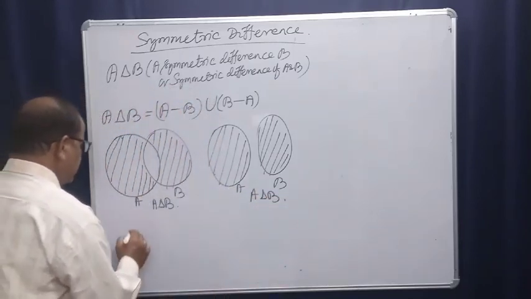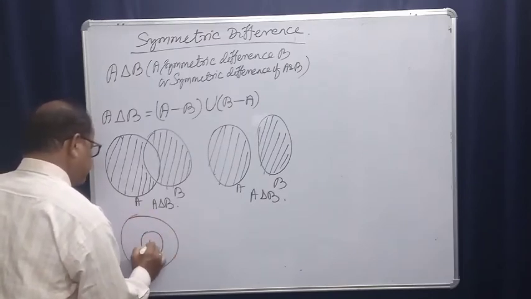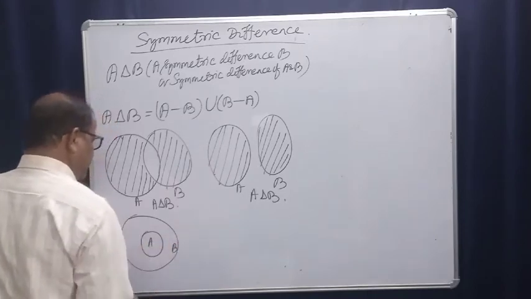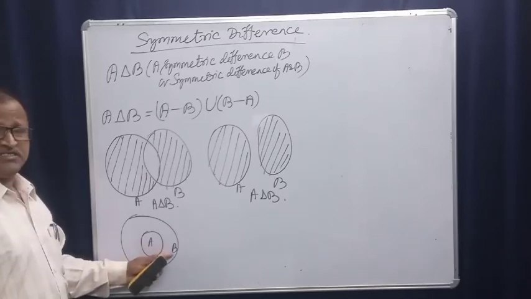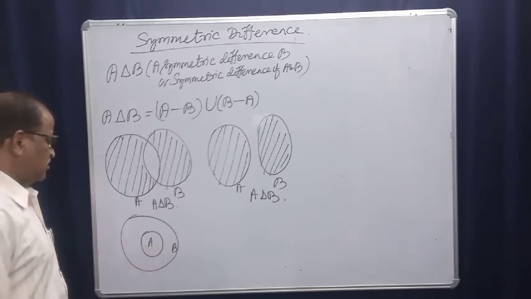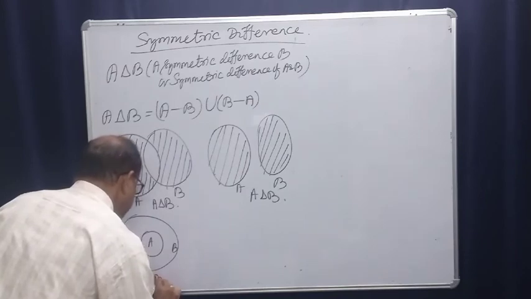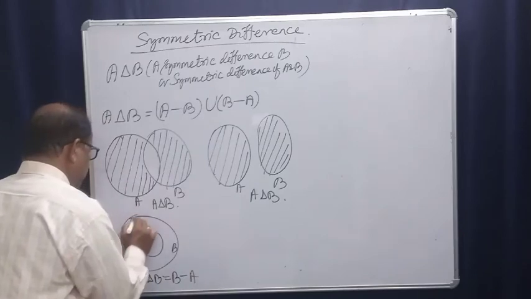And suppose this is A, this is B. A symmetric difference B is nothing but B difference A. This is like this.